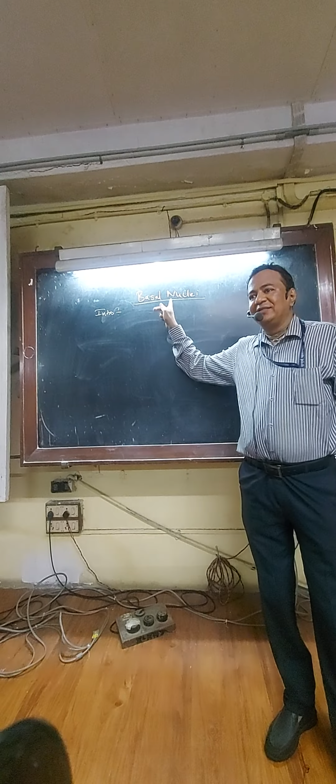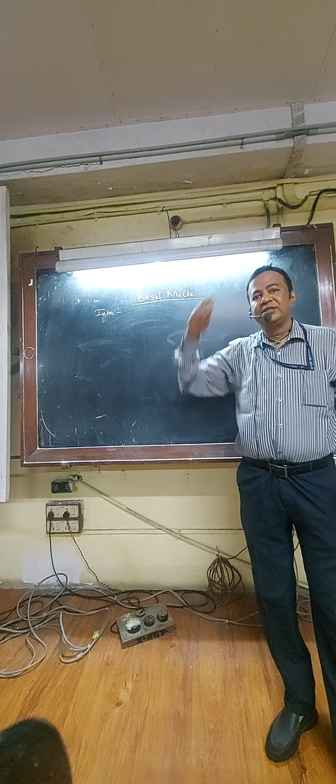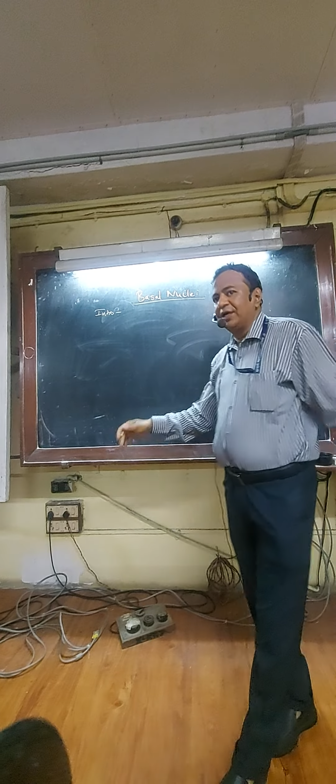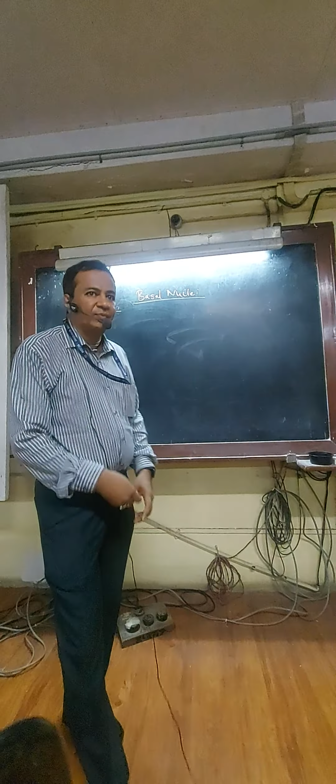So basal nuclei is the highest center for automatic associated movement, like smiling while cracking a joke, or while walking, the hands are moving. Okay? So that's the introduction. Cerebellum is taught to you.